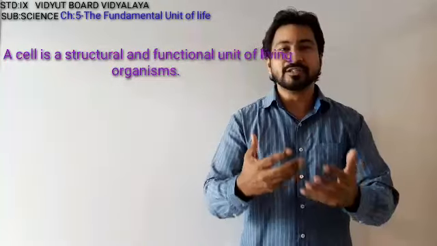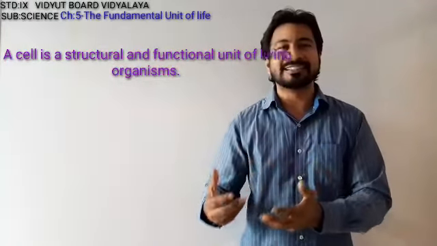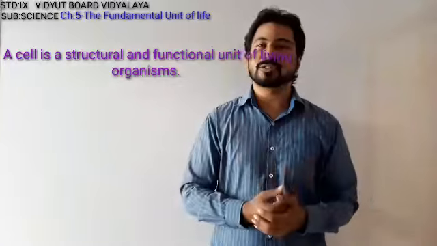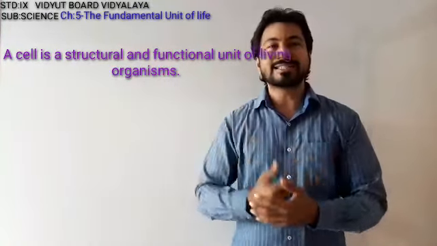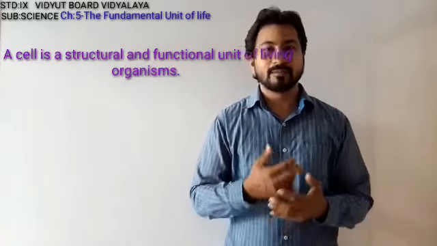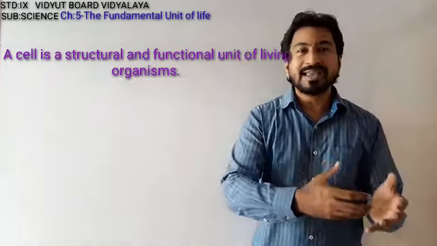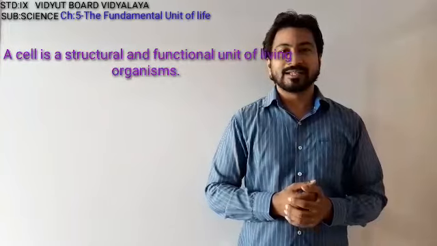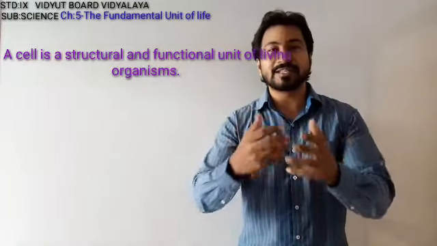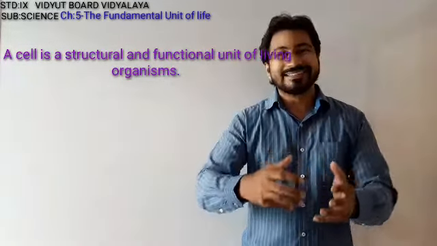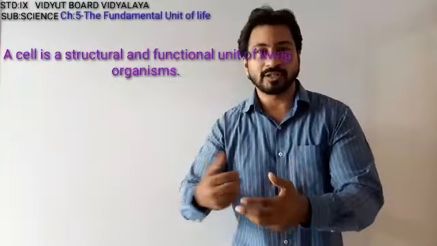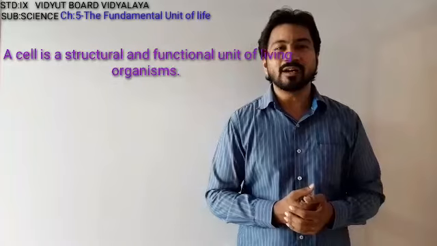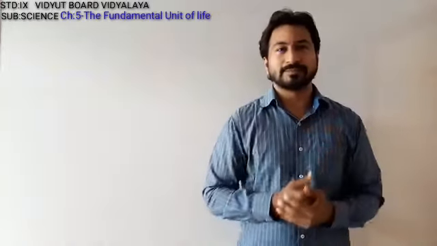The eyes, ears, nose, heart, liver, kidney, these are the various structures made by the cells. Now why is it said to be a functional unit? Because after making the specific structure, these structures will be doing some sort of function. So therefore it is said to be a functional unit.